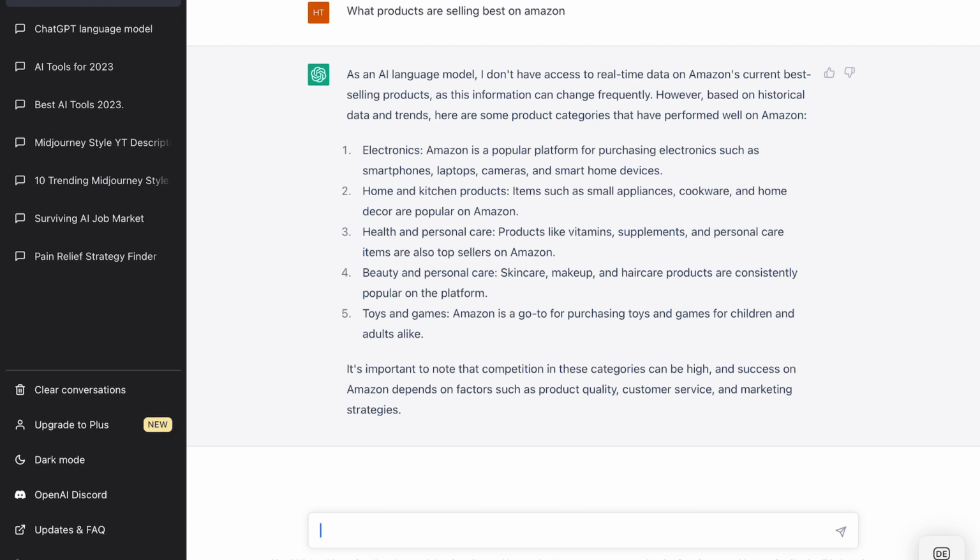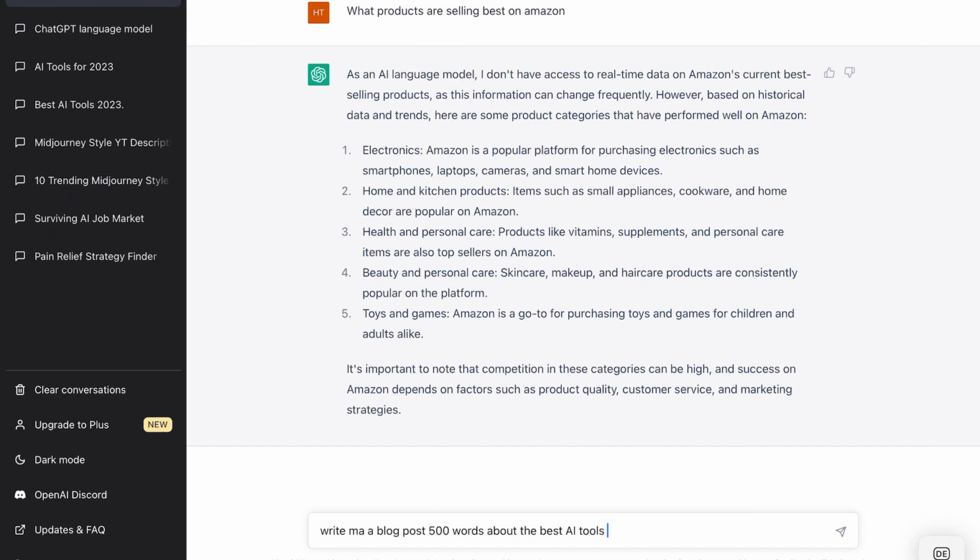So we could say, write me a blog post, 500 words, about the best AI tools. I'm not using 2023 in this case because it will again tell us that it doesn't know anything about 2023.